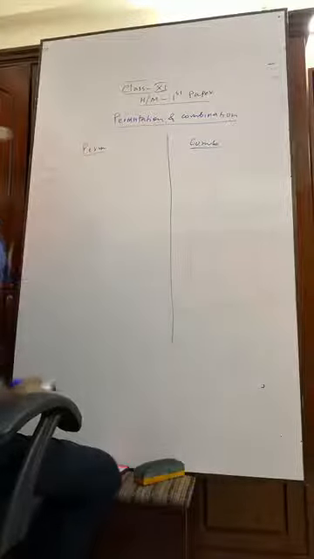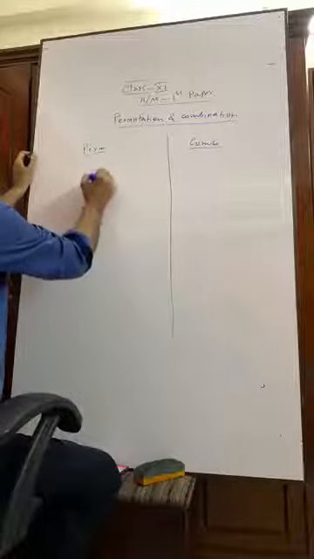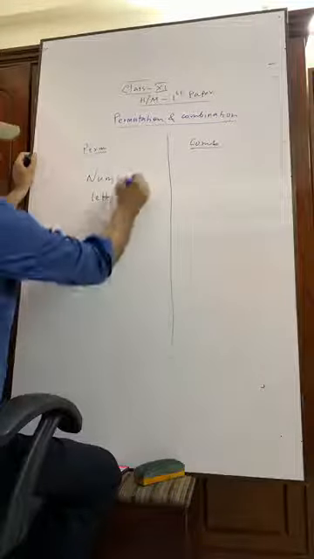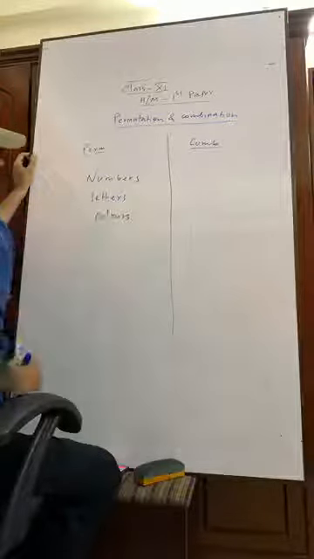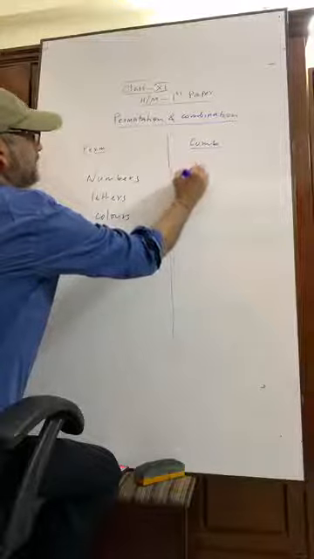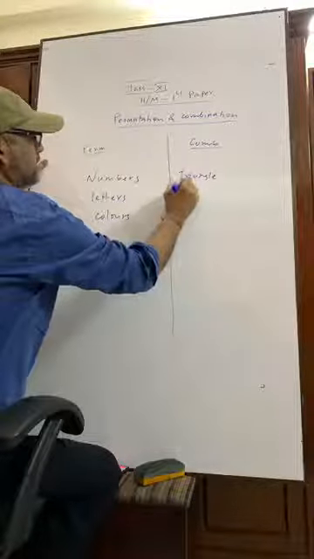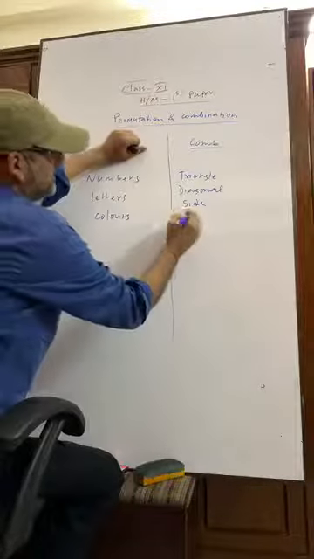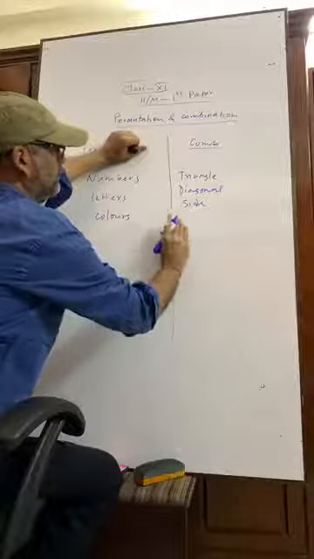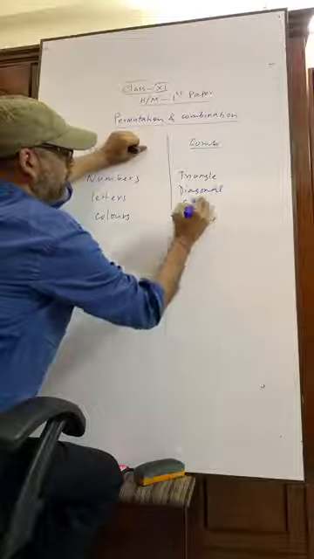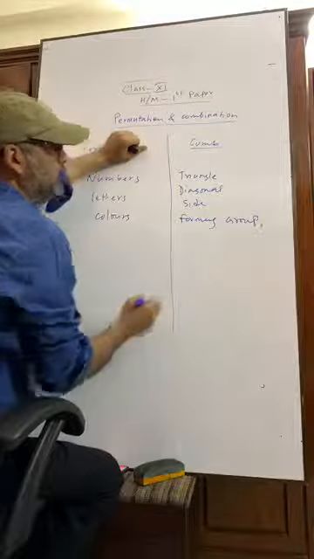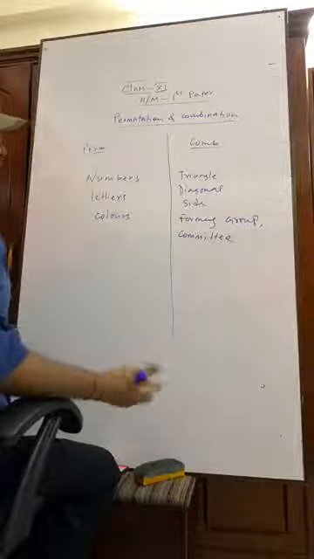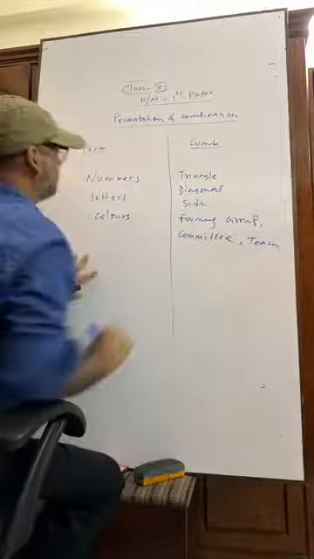Actually, permutation works on numbers, letters, colors, okay, and combination works on triangle, side, diagonal, I mean forming a group, forming a committee, forming a team, okay? This type of.